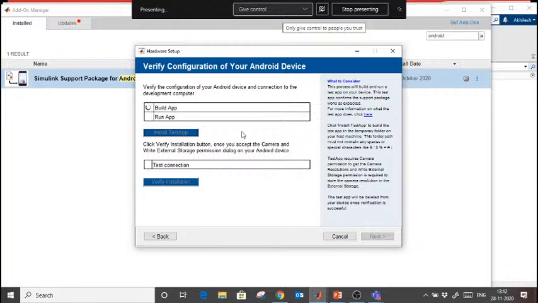What it will do is build the model and run the app in my Android mobile. Okay. Once it is done, you will test the verification that the connection is proper between Android and machine. So it will take a little time. The first time it will take 4 to 5 minutes to do this task. Once you have configured this, you don't have to do anything. You can start deploying models in Android mobile, or you can start logging data in Android mobile.